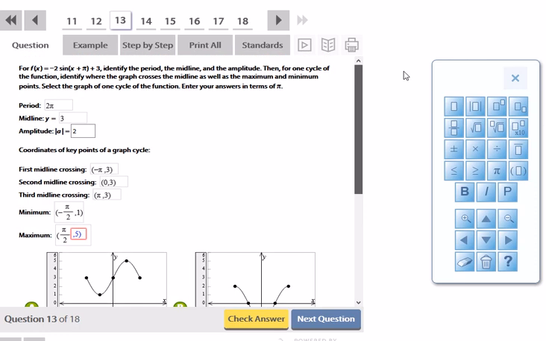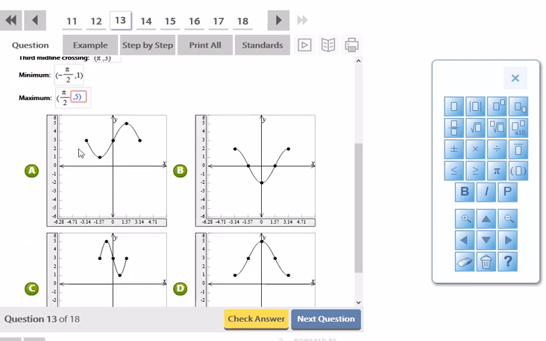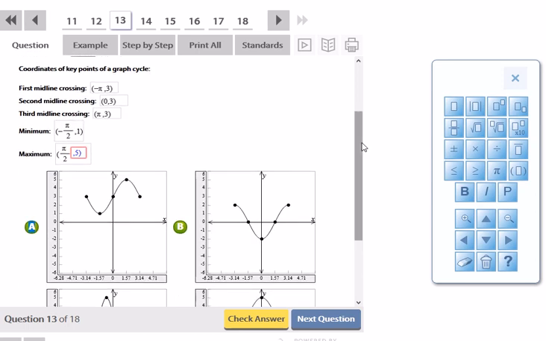Maybe because the phase shift was pi, it has to be A. Let's see if that's where the points are. Let's just confirm the points. Negative pi comma 3, negative 3.14 comma 3. Yeah, that's one of them. 0 comma 3, that's there also, and pi comma 3 is there as well. Then here we have negative pi over 2 comma 1, and we do have pi over 2 comma 5. So it is A.